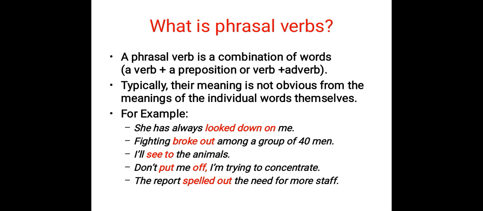The second one is: fighting broke out among a group of 40 men. I'll see to the animals. Don't put me off. I'm trying to concentrate. And the report spelled out the need for more staff. All the words written in red are phrasal verbs, and as you can see, all of them are verbs combined with either an adverb or a preposition.